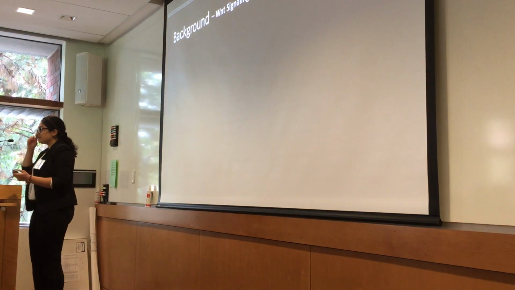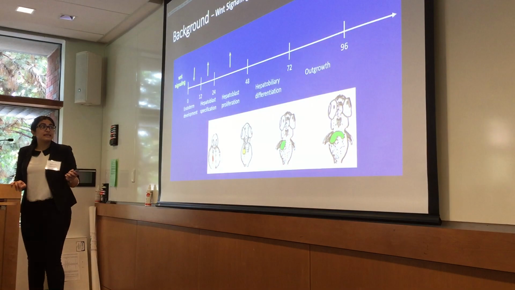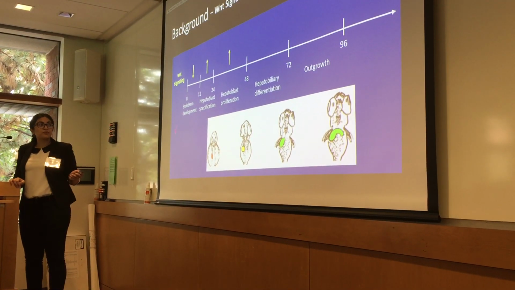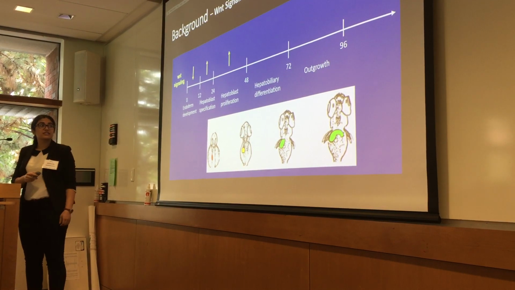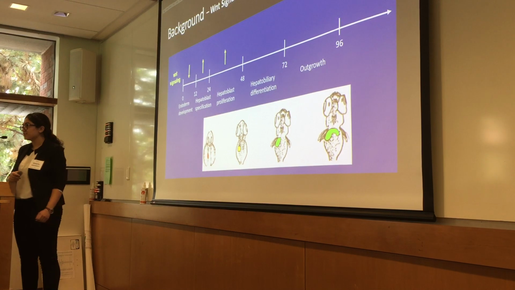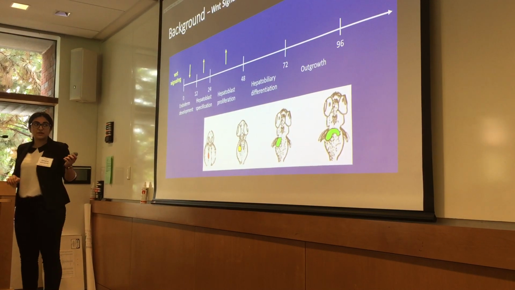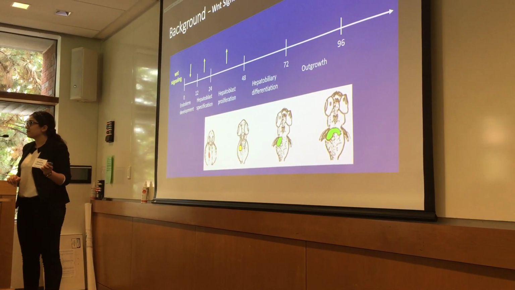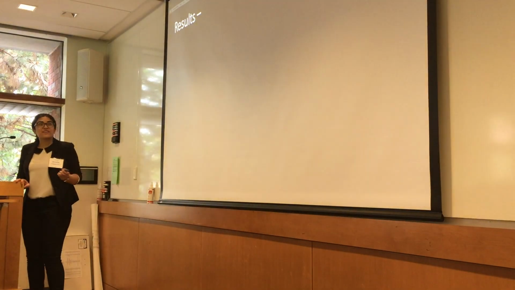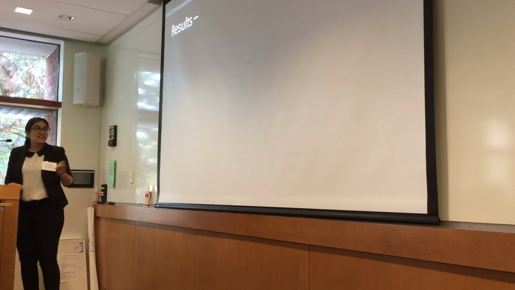Wnt signaling has been studied in zebrafish liver development. Basically, what we know is that Wnt signaling needs to be repressed for endoderm development, and it needs to be activated for hepatoblast specification and proliferation. However, the role of Wnt signaling in hepatobiliary differentiation and liver outgrowth is currently not well understood, which is the purpose of my project. So with that said, the exciting stuff, the results.